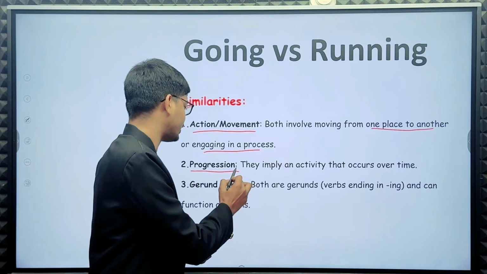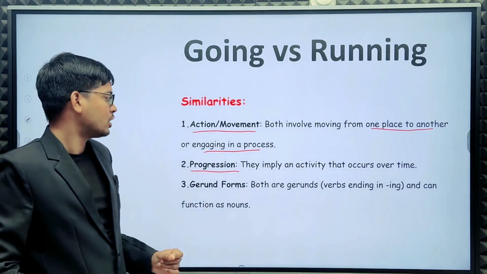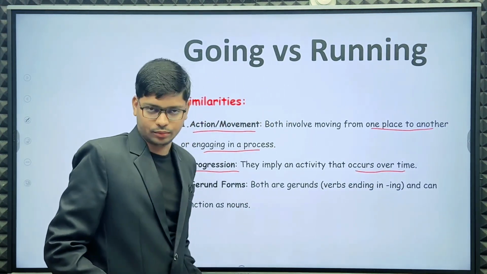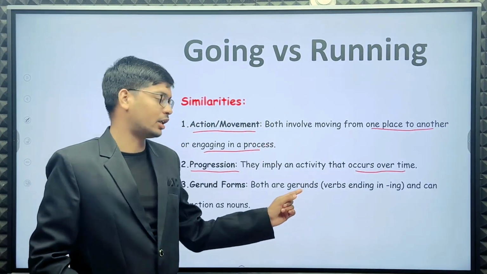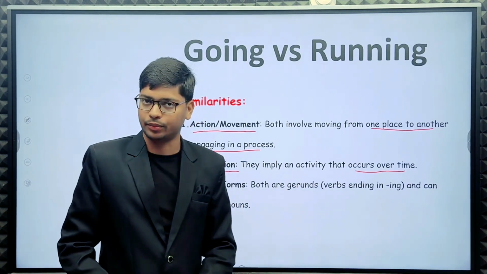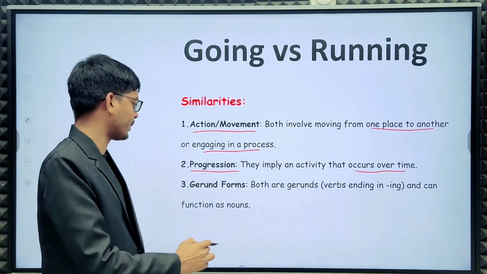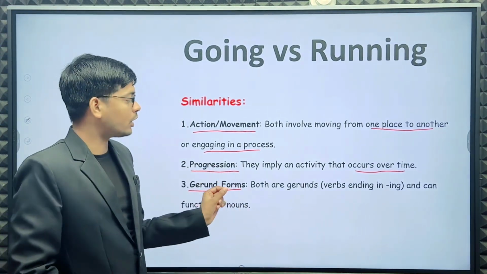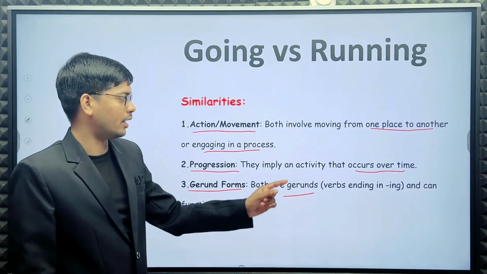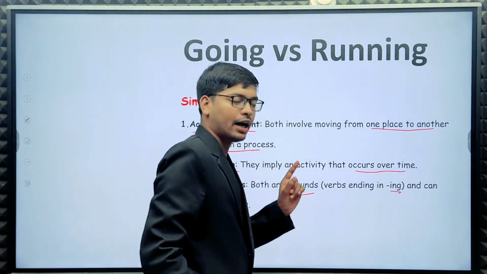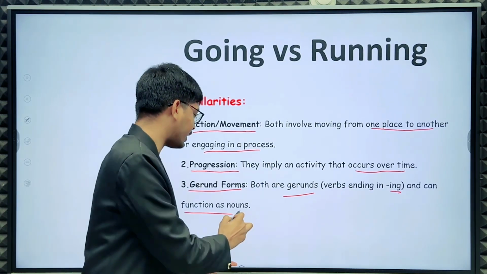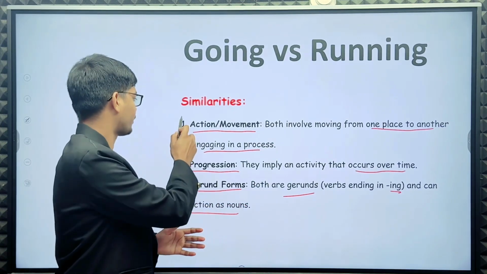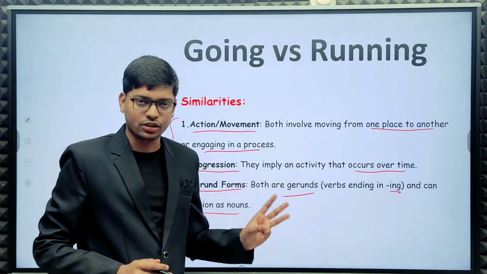Next similarity is related to progression. They imply an activity that occurs over time. This is the second similarity. And the third similarity is gerund forms. Both are gerunds because they are verbs ending in ing and can function as nouns.